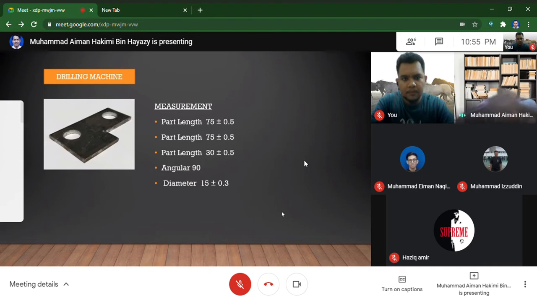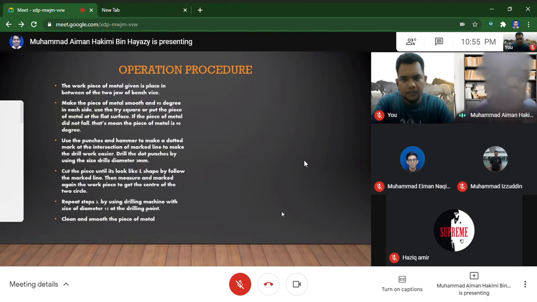The last is the drilling machine. The measurement is here, you can see the measurement. And for drilling, the operation procedure only has 6 steps. It is easier than the milling and lathe machines.